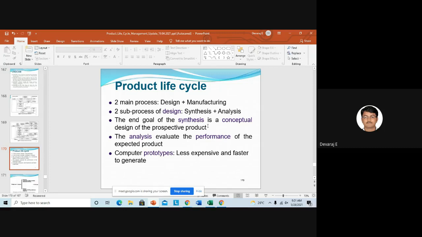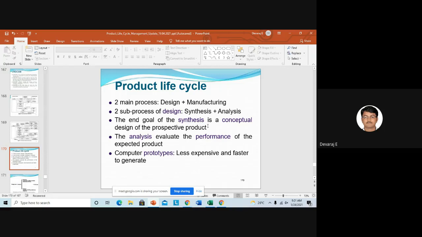So I need the product which works for 15 years or which should work for 20 years. Depending upon the customer needs, we should design the chassis. That chassis should sustain for at least 18 years. If he's asking 20 years, at least it should work for 18 years. Once you do the analysis, you should tell this material or this chassis can work for 18 years.